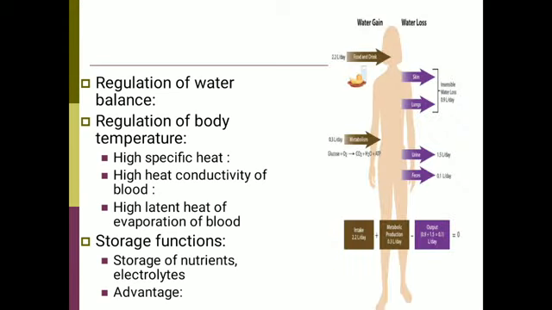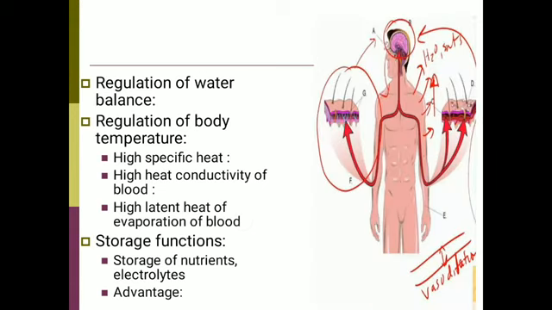Blood also regulates water balance because water content of the blood is interchangeable with interstitial fluid and this helps in the regulation of water content of body. Regulation of body temperature. As blood has high specific heat and it regulates balance between heat loss and heat gain. Blood also has high heat of conductivity and this takes the heat from organ and uniform distribution of this heat throughout the body is carried out.